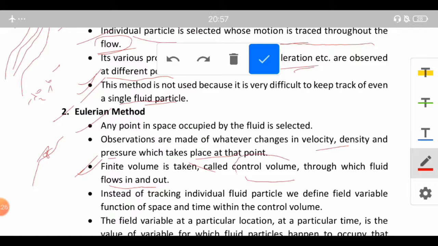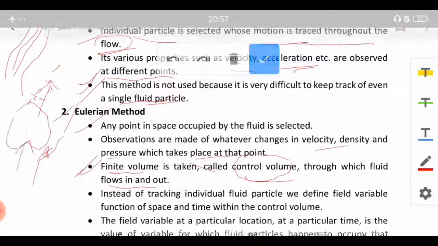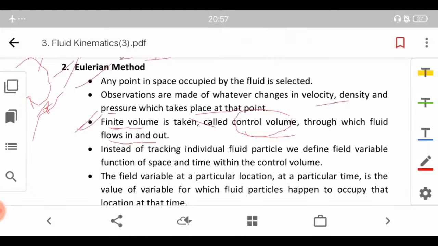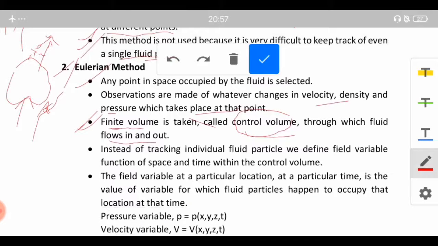So what is basically the control volume? It is nothing but some finite amount of volume. The fluid flowing in and out of this control volume is studied in the Eulerian method, and therefore we get this concept of control volume in the Eulerian method only.